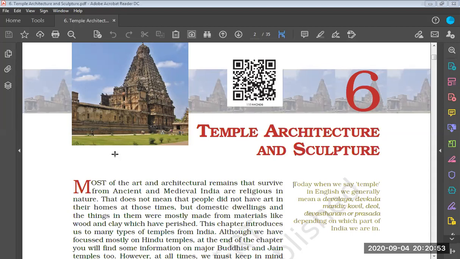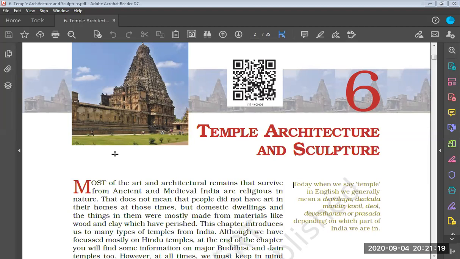So in this chapter, we are going to discuss the temple architecture and its sculpture in India. In the first one-fourth of this chapter, we will understand the general features of temple architecture. Temples generally belong to the Hindu sect, so we will understand the general features of the temples in India.